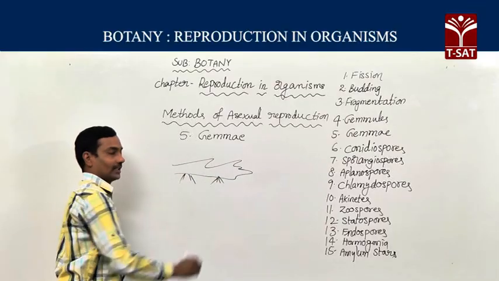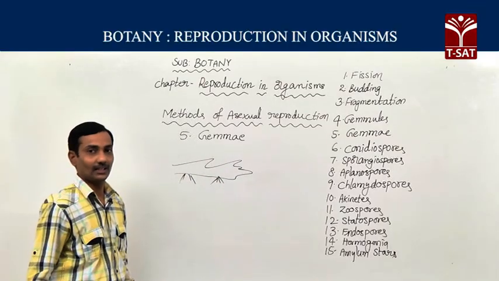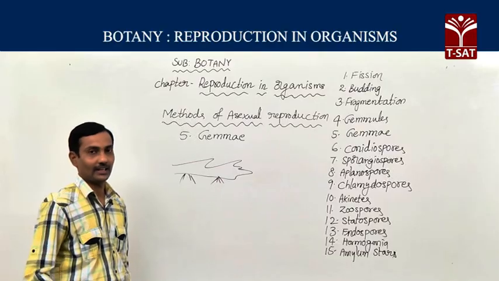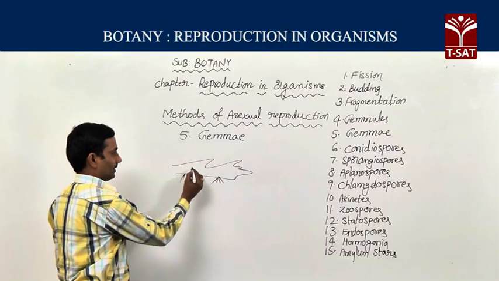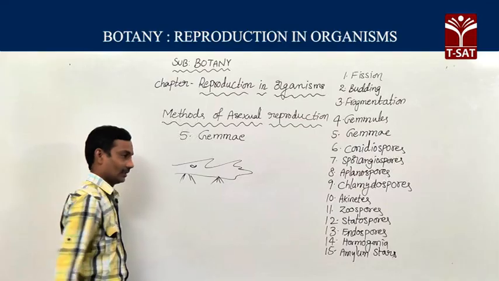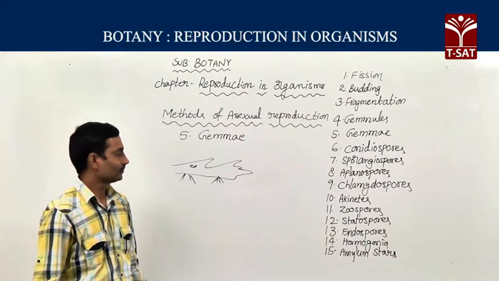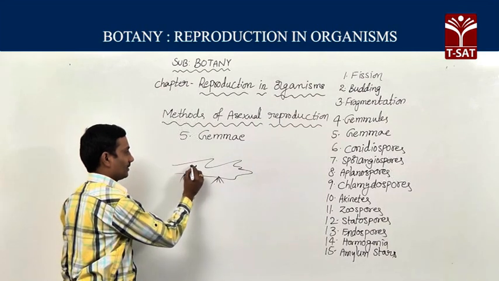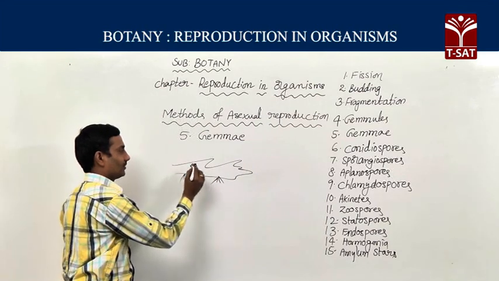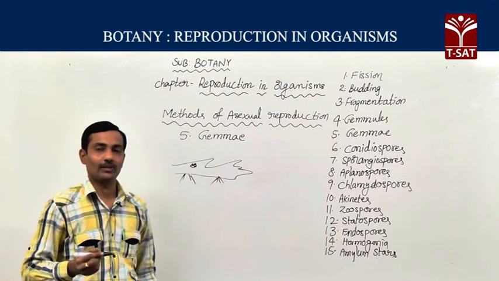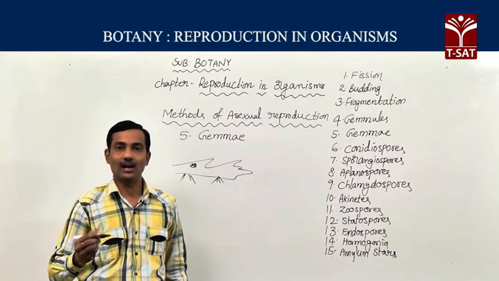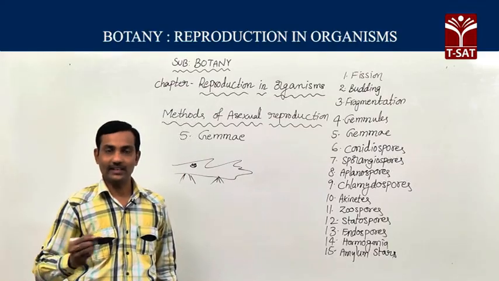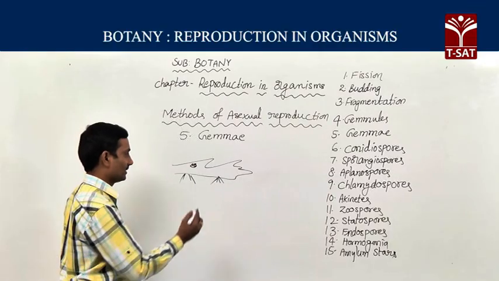In the bryophytes, especially in liverworts, Hepaticopsida class plants, gemma cups develop on the gametophyte. In these gemma cups, small gemmae develop. These gemmae are multicellular, autotrophic, green, photosynthetic structures.